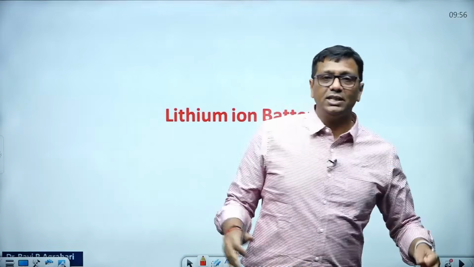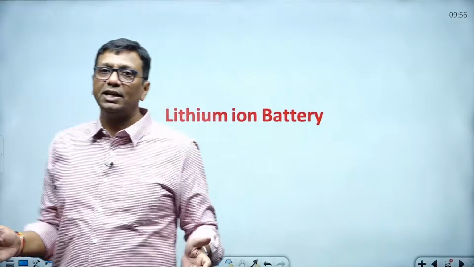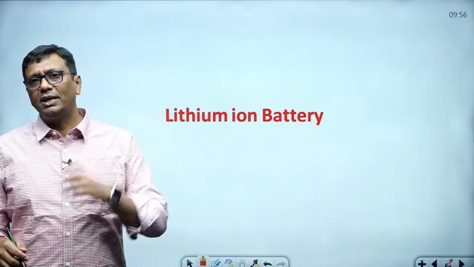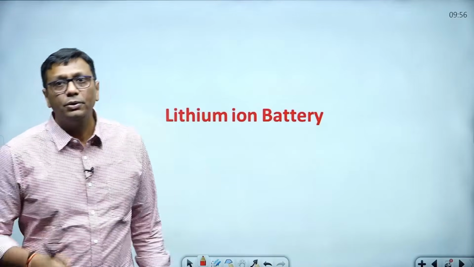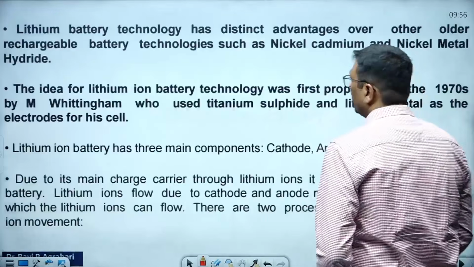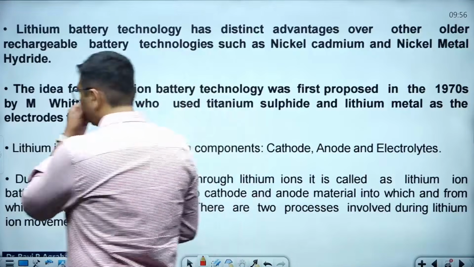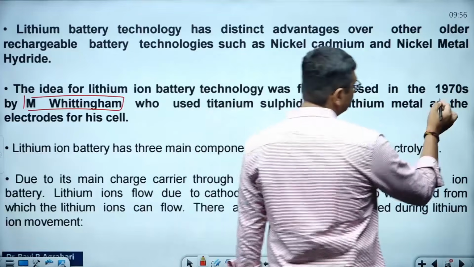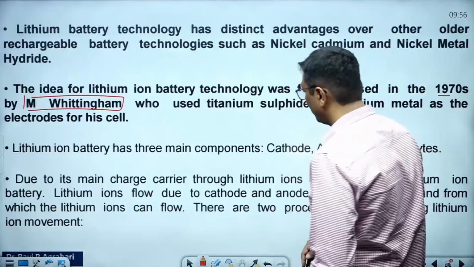So lithium ion battery is from the 1970s. This battery was developed by M. Whittingham. In this battery there is a movement of lithium ions, that's why we call it a lithium ion battery. What happened here? I'll discuss everything. M. Whittingham, see the name of the person. This person developed this technology in the 1970s. First, he proposed this entire concept.